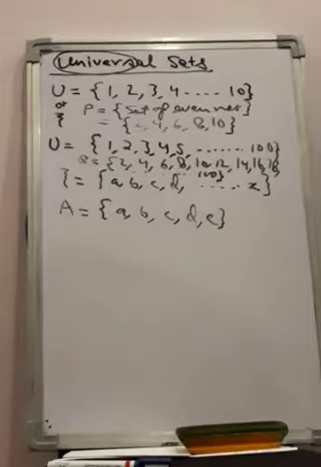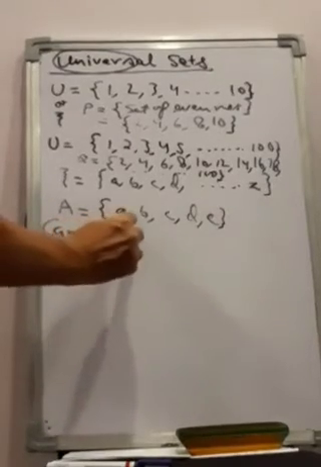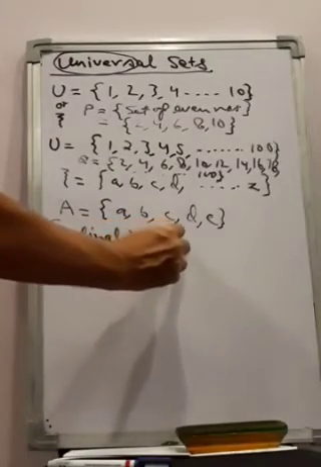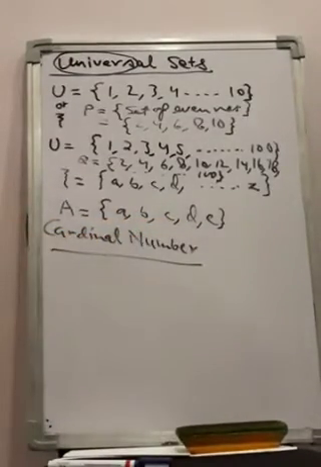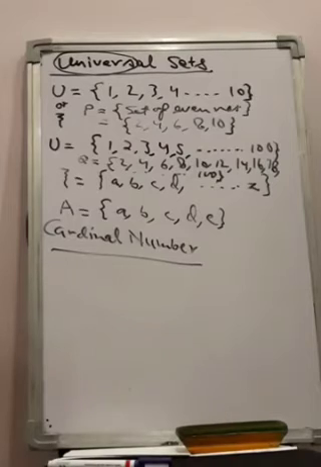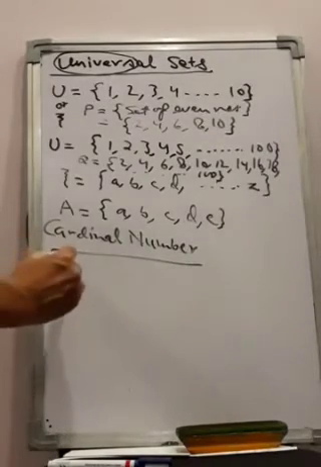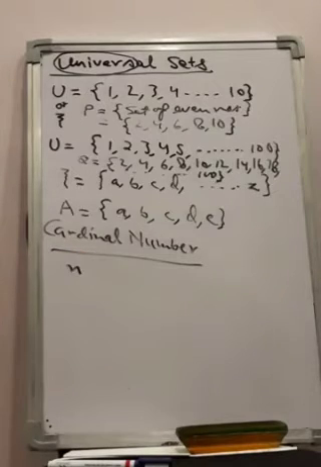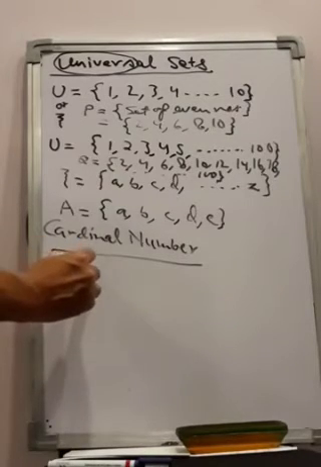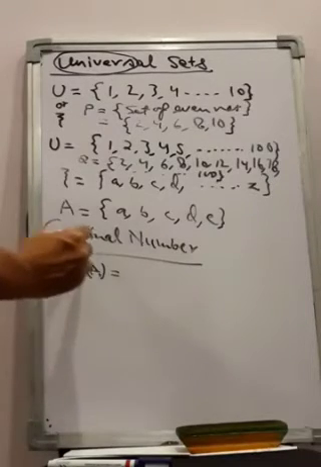Now let us learn about the cardinal number of a set. The cardinal number of a set is the number of elements present in a set. And how do we represent it? We represent it by small n and the capital letter that represents the particular set. Suppose I am writing the cardinal number of this set.